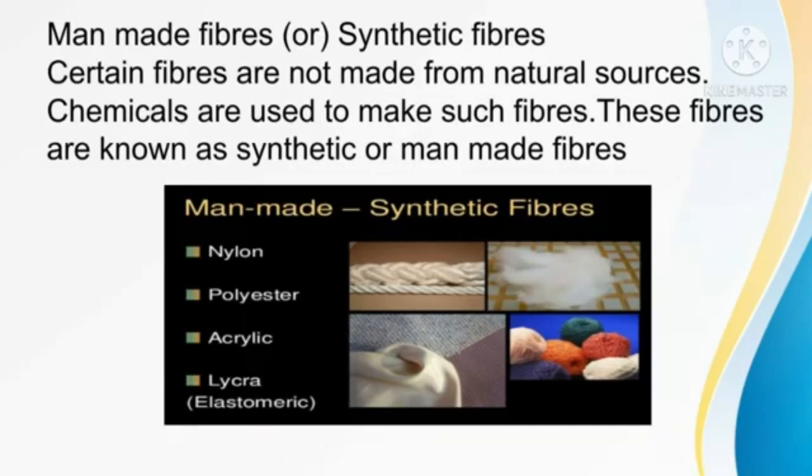Nylon, rayon, polyester and acrylic. These are all examples of synthetic fiber. Simply we can say synthetic fibers are obtained from chemicals.